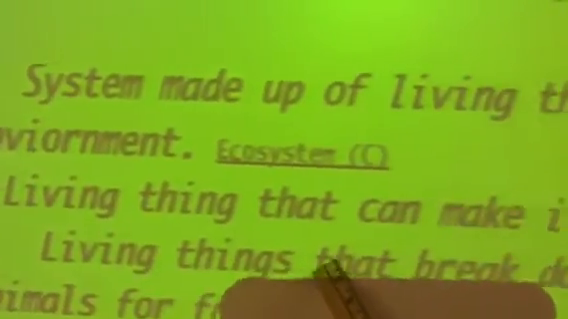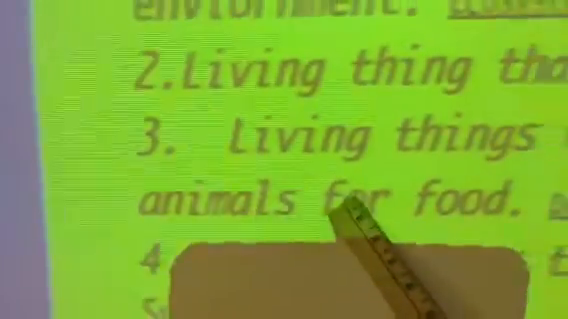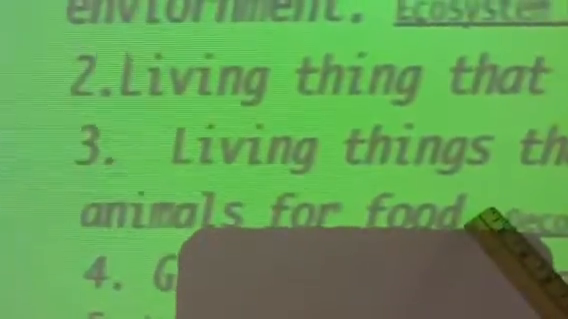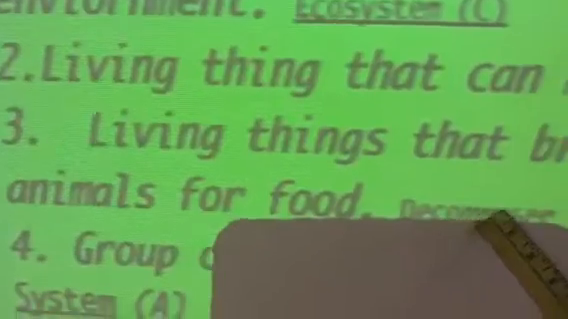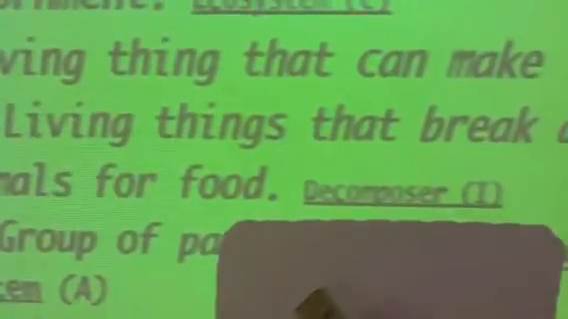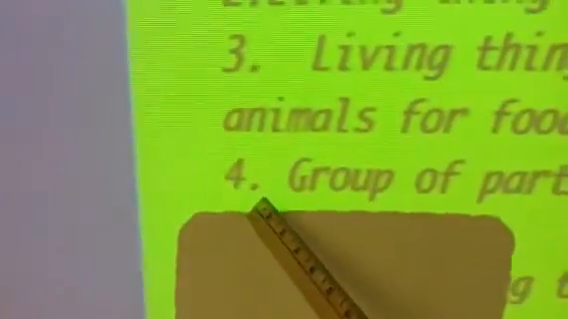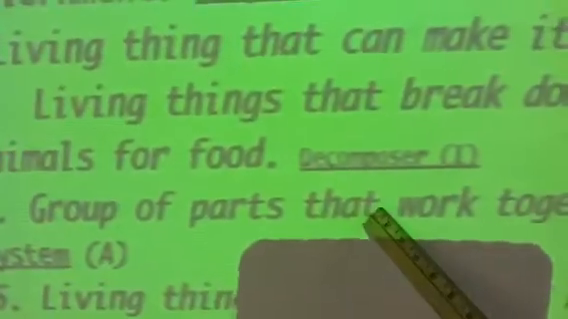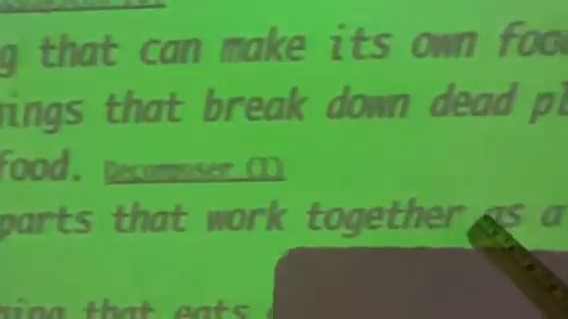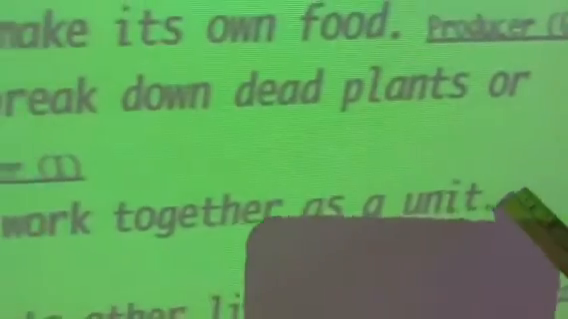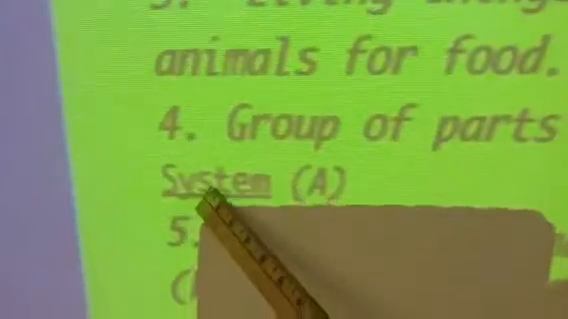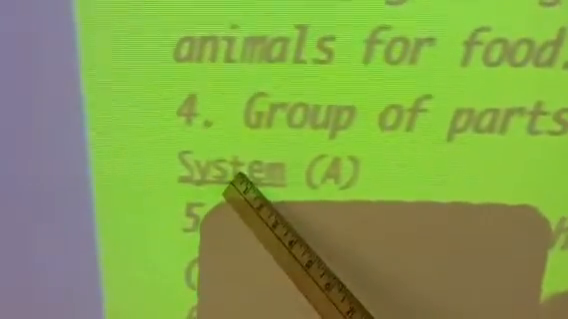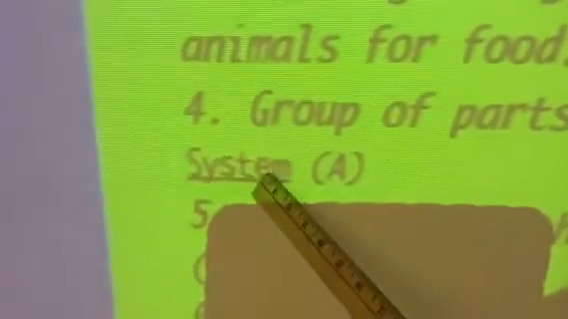Number 3, living things that can break down dead plants or animals for its food. Now you think about it. Decomposer. Number 4, a group of parts that work together as a unit. What is that called? A system. A group of parts that work together as a unit is a system.